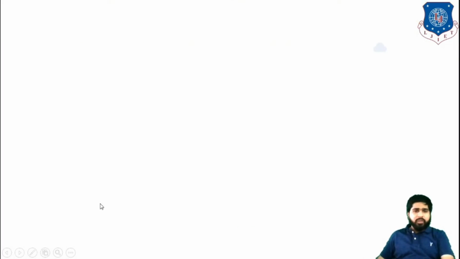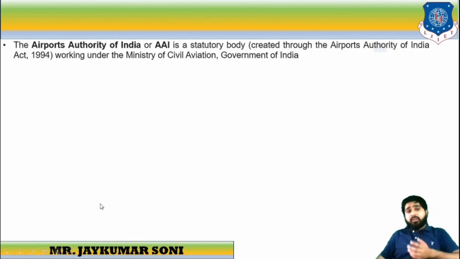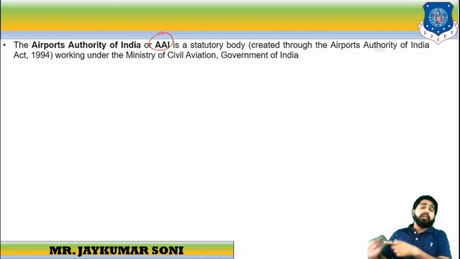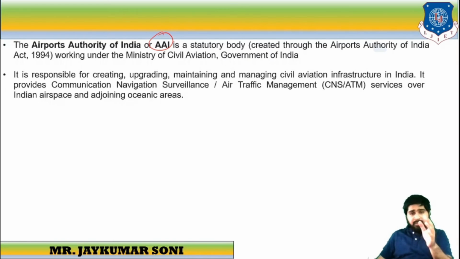Then comes the Airport Authority of India. Airport Authority of India is also called AAI. It is a statutory body which was created through the Airports Authority of India Act 1994. It is working under the Ministry of Civil Aviation, Government of India. It is responsible for creating, upgrading, maintaining, and managing civil aviation infrastructure in India.